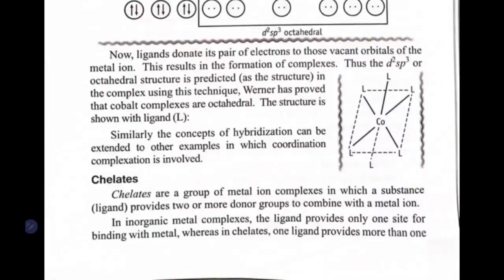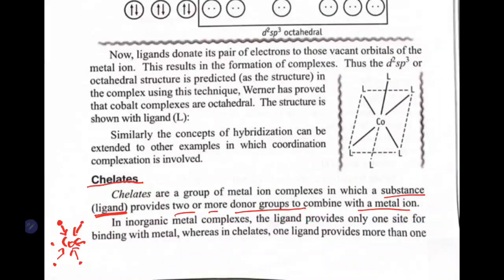Then we have chelates. What are chelates? Chelates are a group of metal ion complexes in which a substance, you can call it a ligand, provides 2 or more donor electron groups to combine with the metal ion. So one substance is going to provide 2 or more groups, and that we call a chelate. Assume this is one substance. Initially we saw cobalt is there, 1, 2, 3, 4, 5, 6 different substances giving the lone pair of electrons to the cobalt.